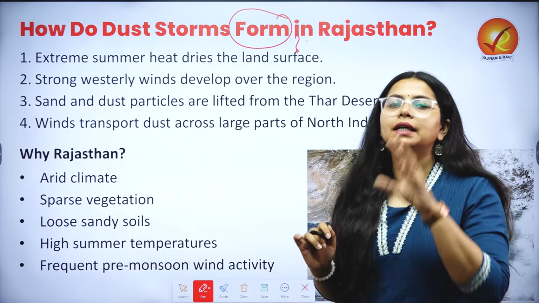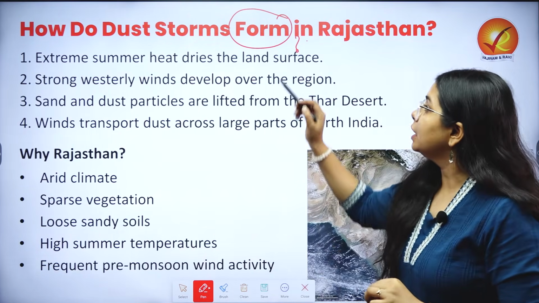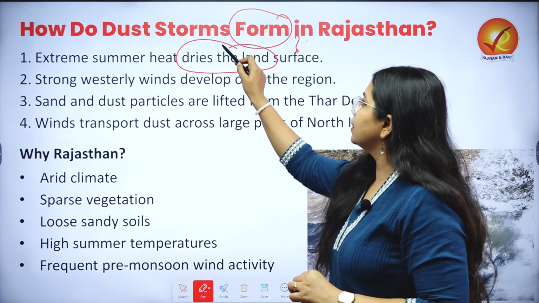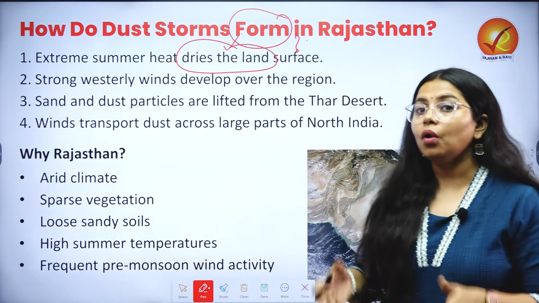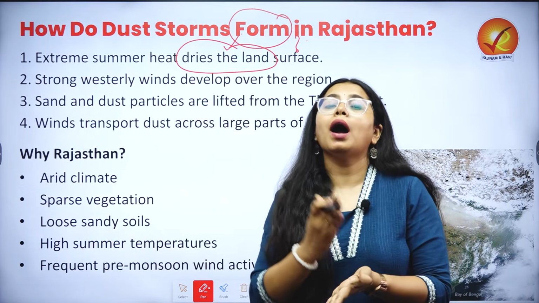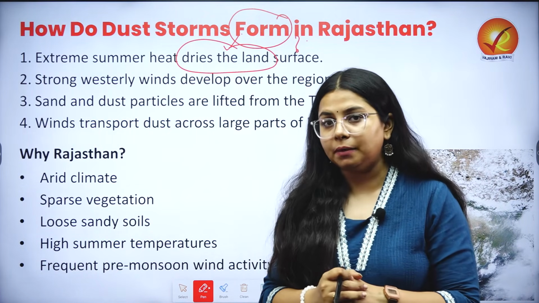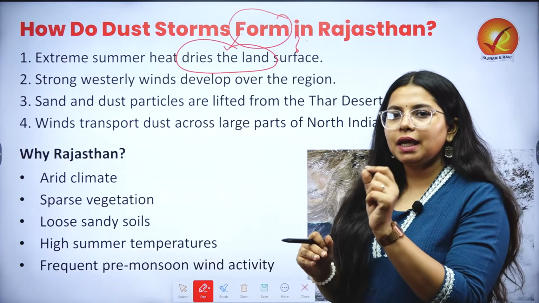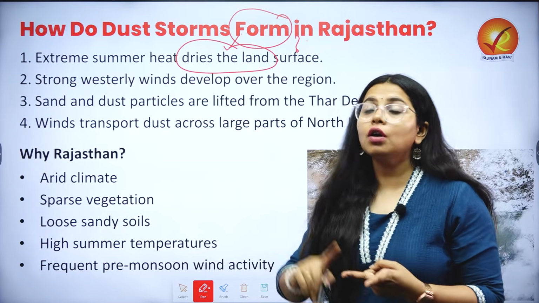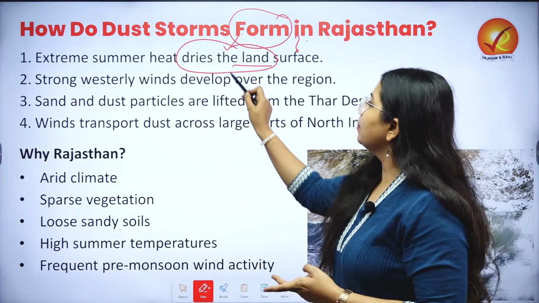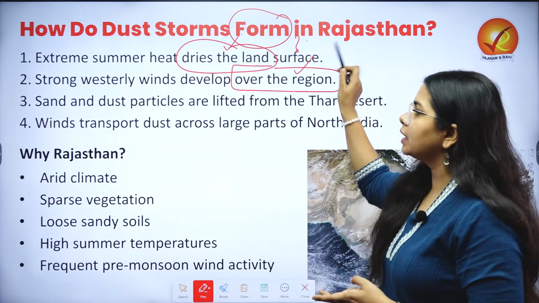First, it is because of the extreme heat which dries the land surface. In the Thar Desert temperatures are high, and we know how harsh the temperatures have been, especially this summer. This extreme heat leads to a dry land surface, and added to it are strong westerly winds which develop over this region during this very time.